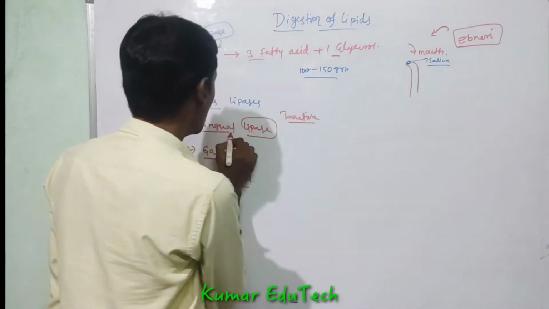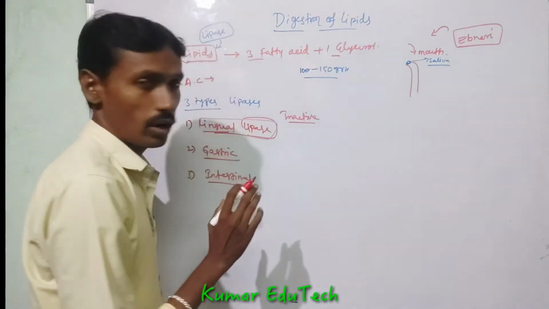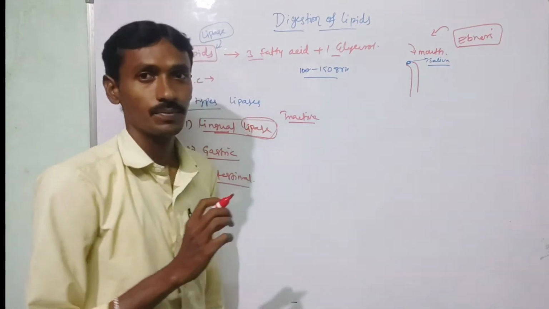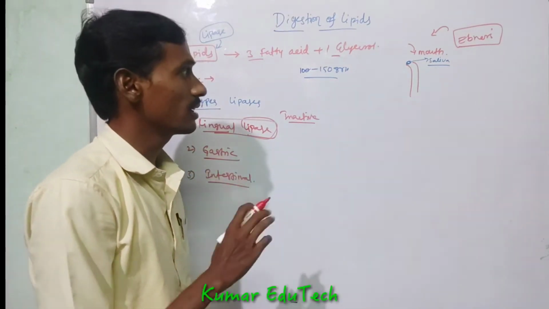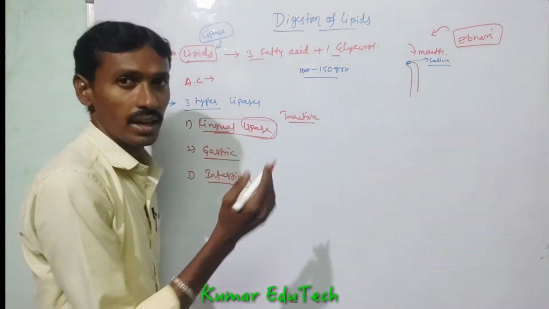It is in an inactive form because the mouth region has an alkaline medium, and in alkaline medium lingual lipase is inactive.